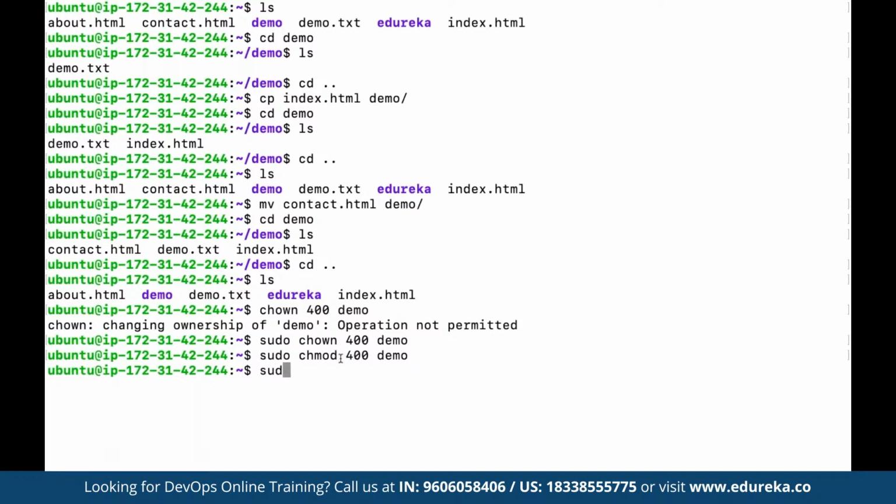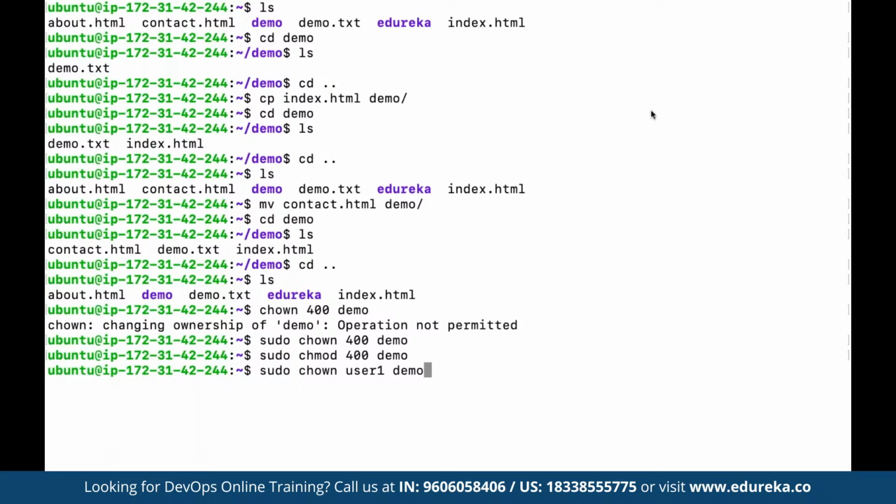Whereas if we use sudo and chown, suppose we have a user by the name of user1 for this folder that we define under the name of demo. So chown is going to change the ownership from one user to another.